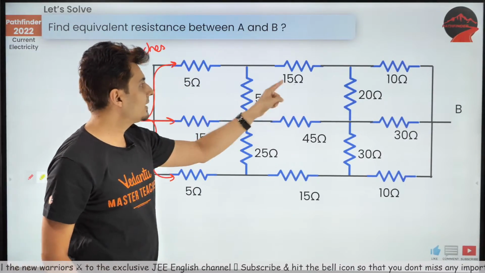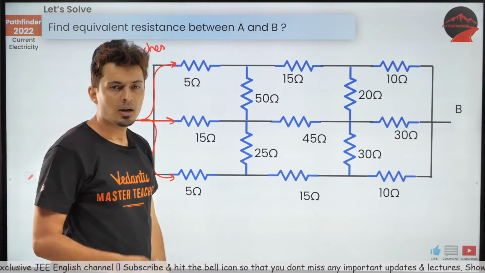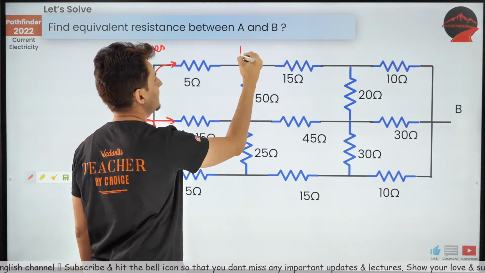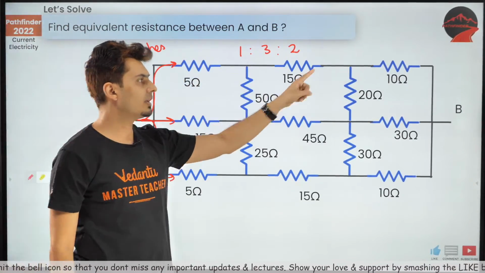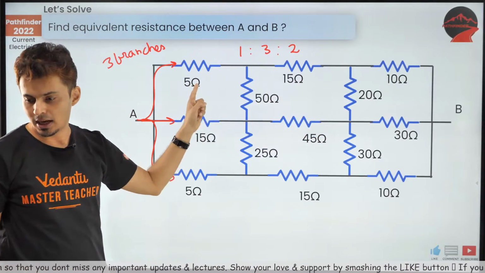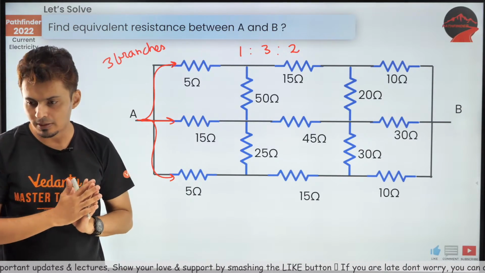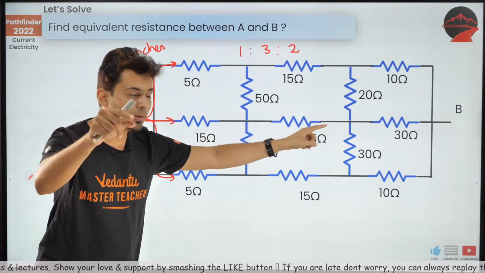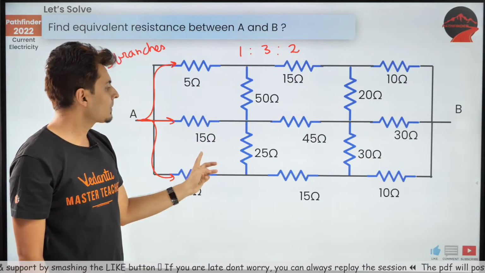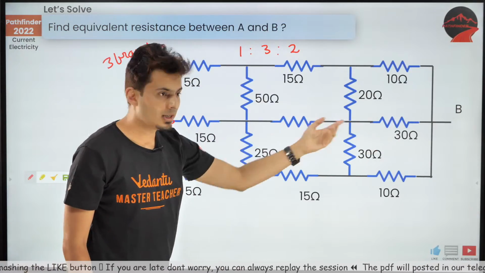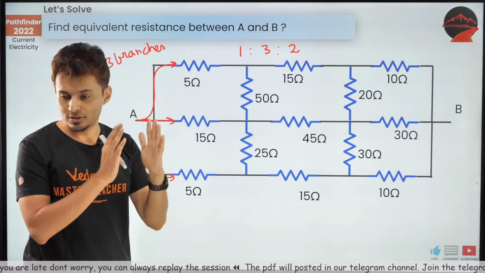Now check all the resistors in each branch. 5, 15, 10. What's the ratio? I think it is 1:3:2. Can you see that ratio? Everybody can see that 1:3:2. Similarly, can you see 15, 45 and 30 are also in the same ratio? 1 and then 3 times and then 2 times. And the last one is also 1 and 3 and 2. So all of them are in the ratio of 1:3:2.